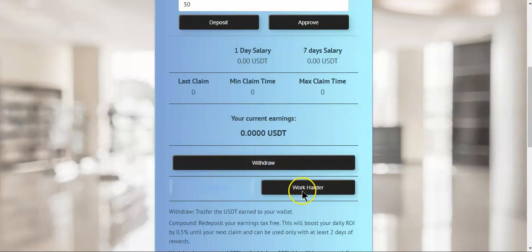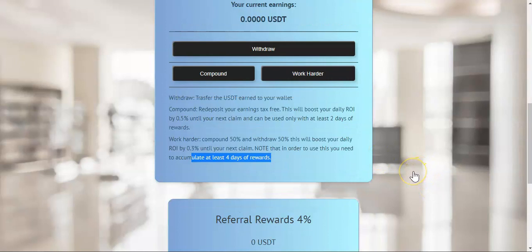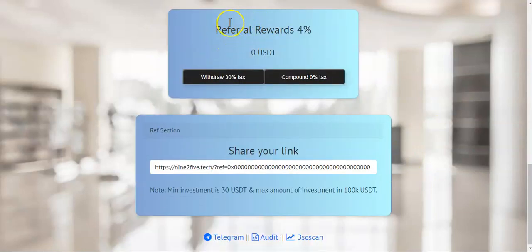So the longer you go working harder, the higher your weekly rewards will be, coming out on a weekly basis, essentially. But it's up to you how to play the game, okay? But yeah, this is a really, really cool idea. I like that, okay? The referral system, we got a referral system, so you will earn 4% in rewards.